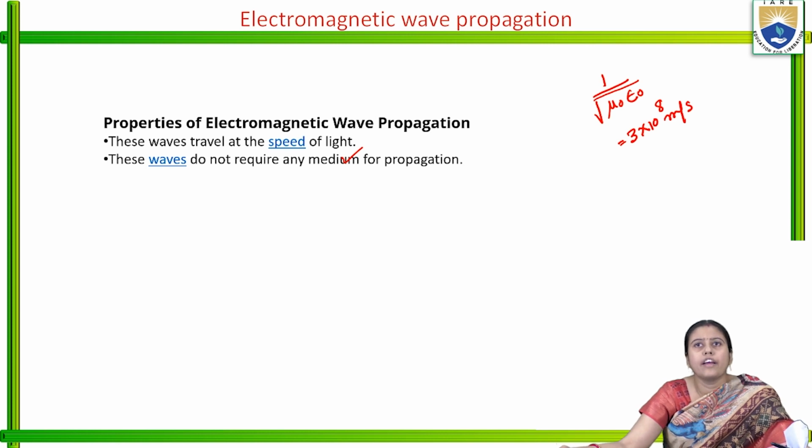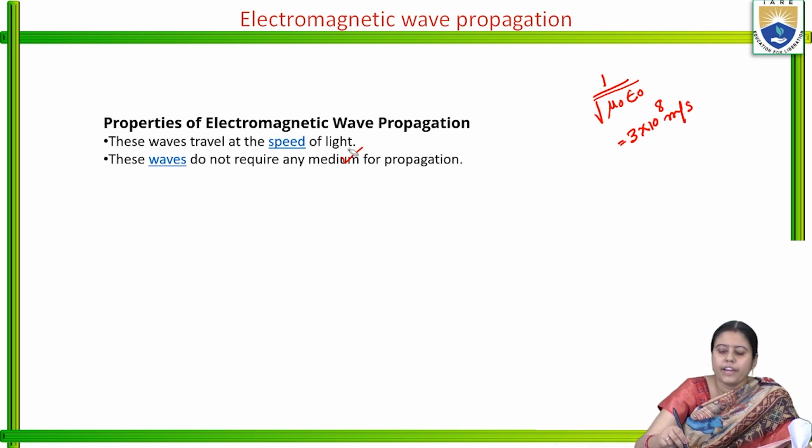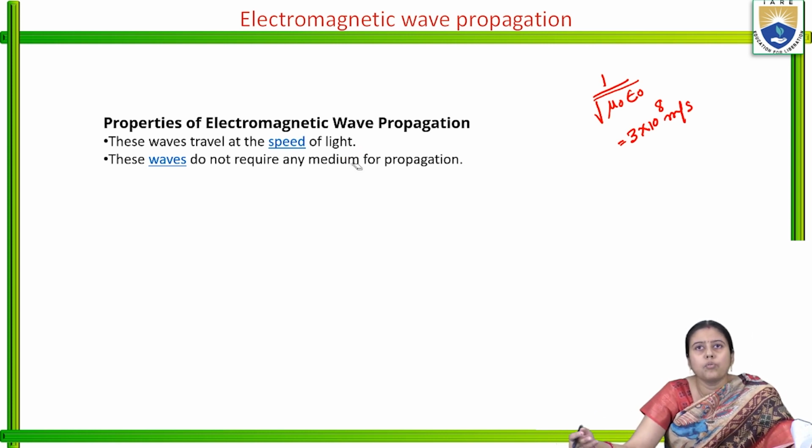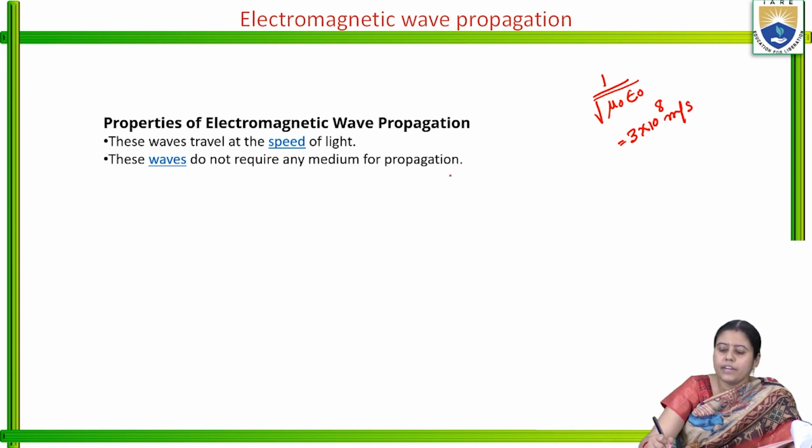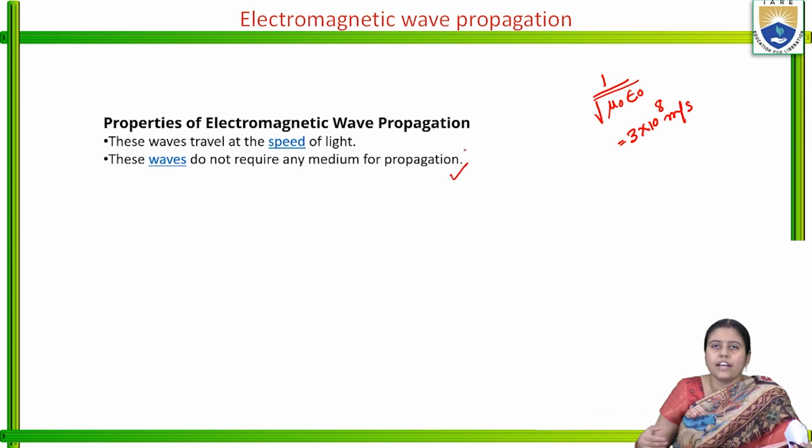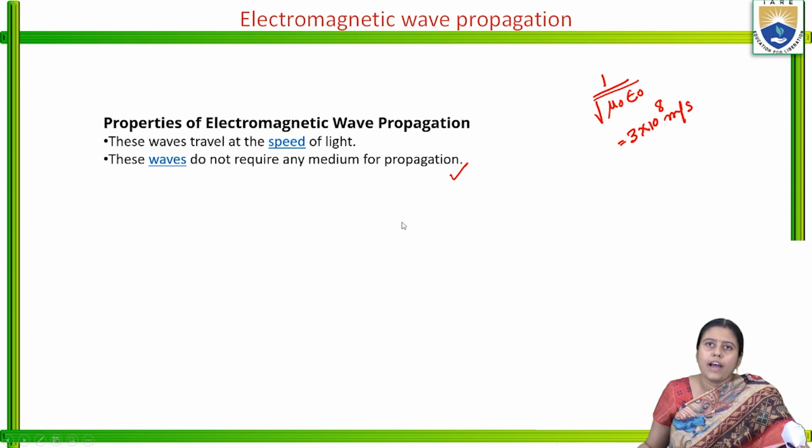These waves do not require any medium for propagation. No medium is needed. It can go in the air. It can go from one place to another place without any conductor.